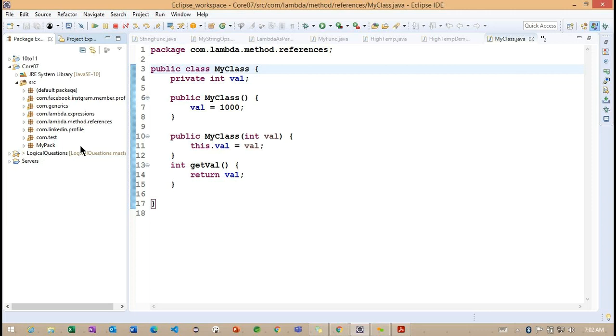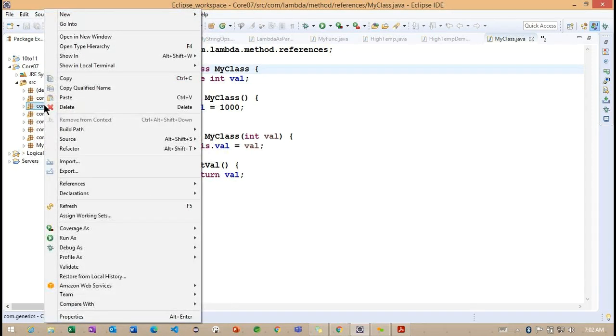How do we create a string object? We identified in the previous example using the new keyword, or we have another way called a string literal. With the help of a string literal, we can create a string object. This is very important.